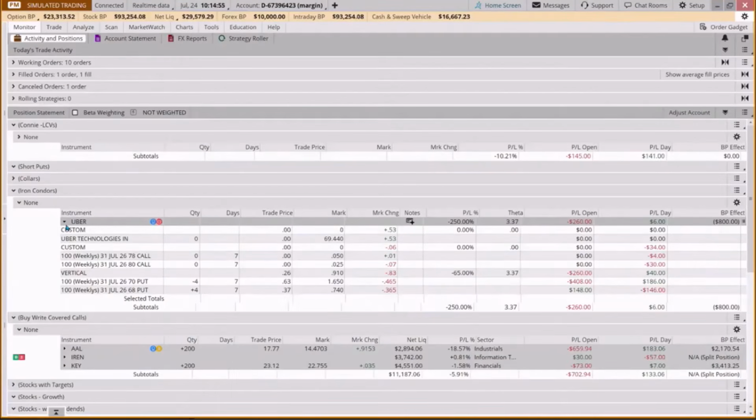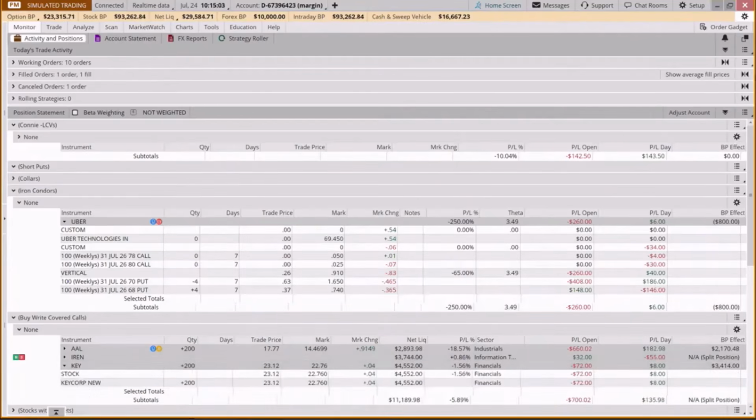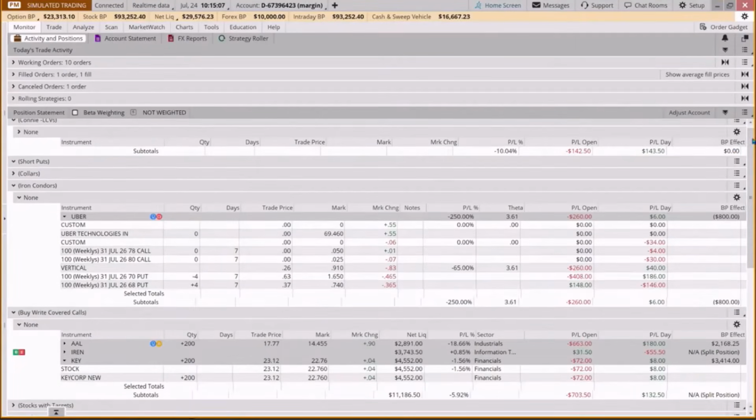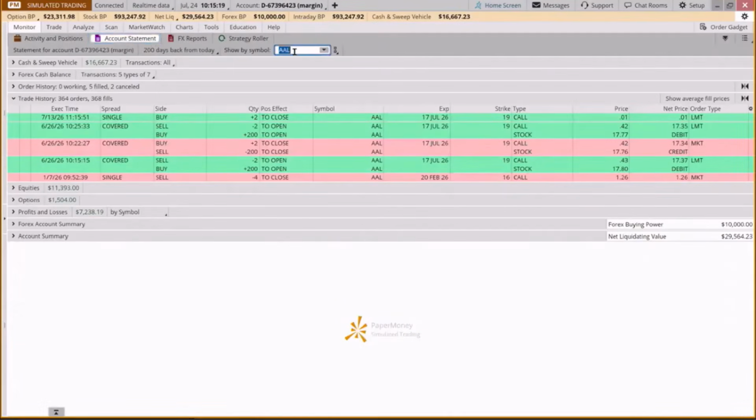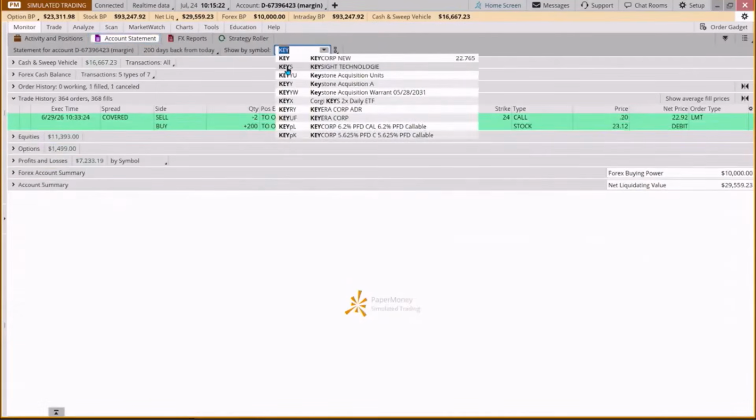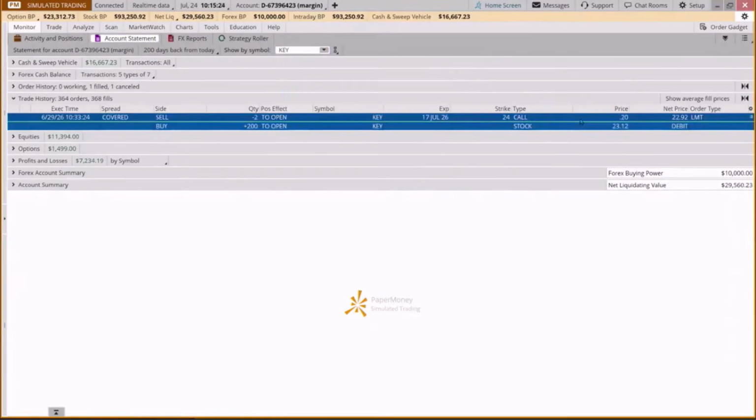The next one I want to discuss is KeyBank, and this is one where we did a buy right covered call. Okay, so if it shows 200, if we see the quantity, it means there is no covered call. Well, why is it in the buy right covered call bucket then? Well, because when we opened this trade, we bought the stock at 23.12 and we sold the covered call at $24.